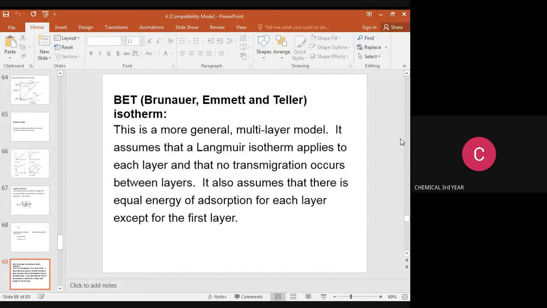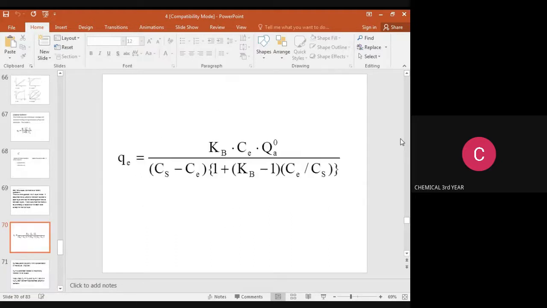This is the multi-layer model. It assumes that the Langmuir isotherm applies to each layer and that no transmigration occurs between layers. It also assumes that there is an equal energy of adsorption for each layer except for the first layer. This is the BET isotherm equation.